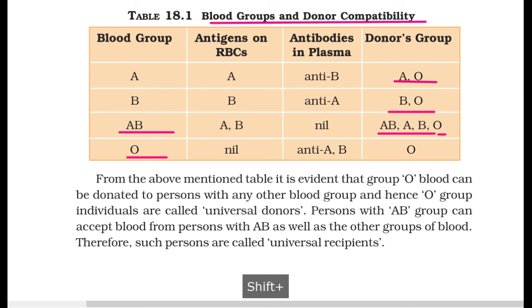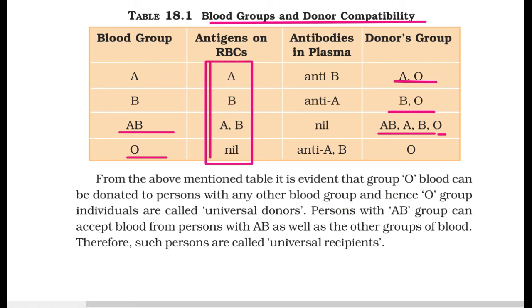But in case of O, it's different. O can donate to all, but it can only take from the O blood group. And this is also very important: antigens on RBCs. A group has A antigen, B group has B antigen, AB group has A and B both. But O doesn't have these antigens on RBCs. But antibodies in plasma, O group has anti-A and anti-B, right? In plasma they have these antibodies.